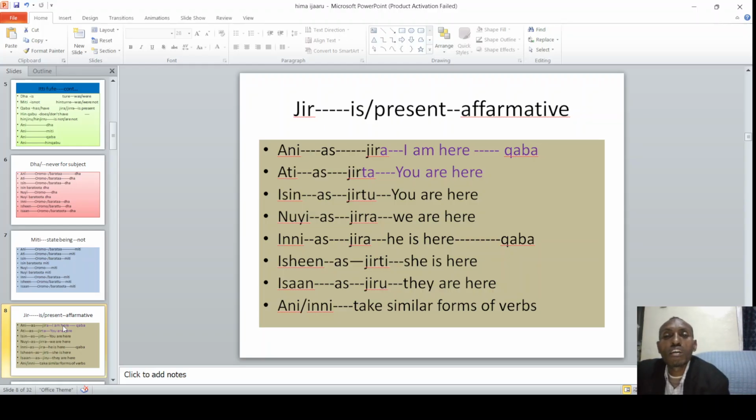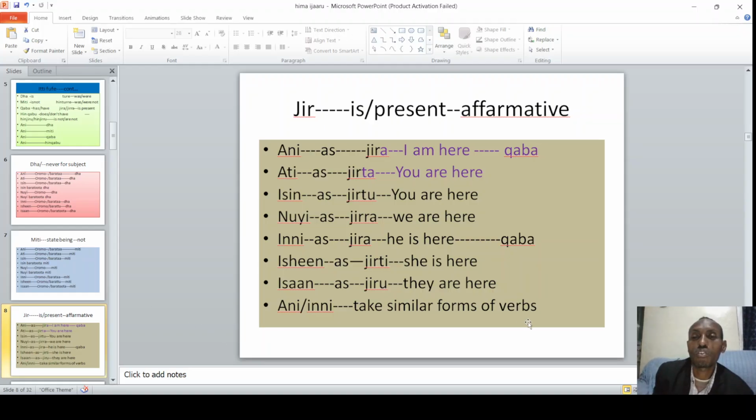Unlike miti and da, jira changes as per the subject. When the subjects change, jira changes. All right. So for ati we say jirta. For ani we say jira. For isin we say jirtu. For nuyi we say jirra. So it goes like this, except ani and inni that take a similar form, which is jira.